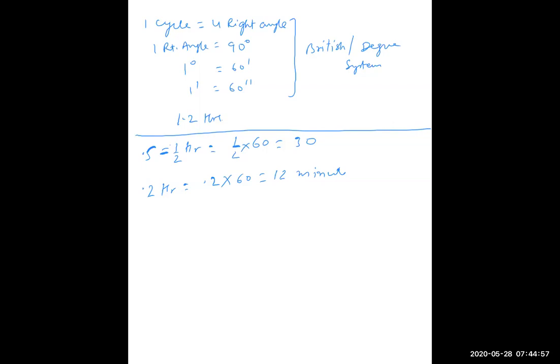So half of 60 is 30 minutes. Similarly, 0.2 means 1/5 of 60, which is 12 minutes. So 1.2 hour is 60 minutes plus 12 minutes, equal to 72 minutes.